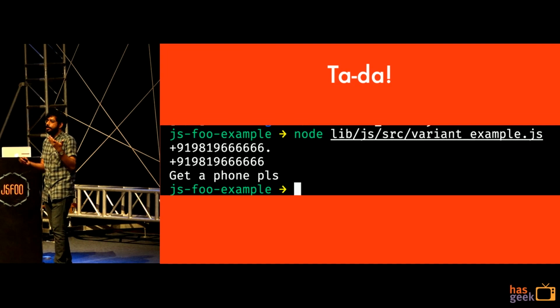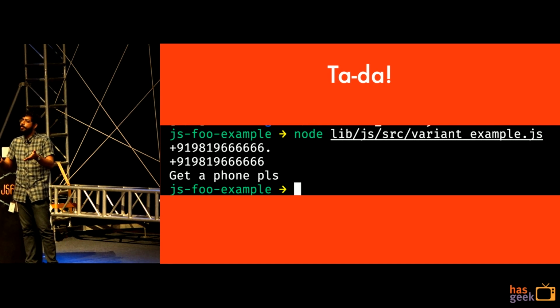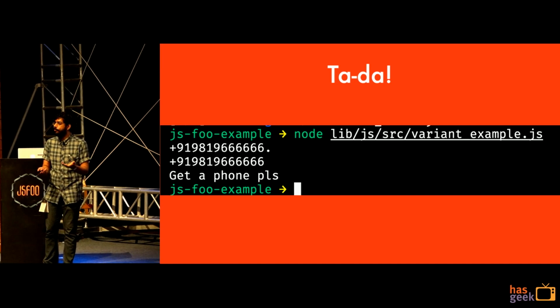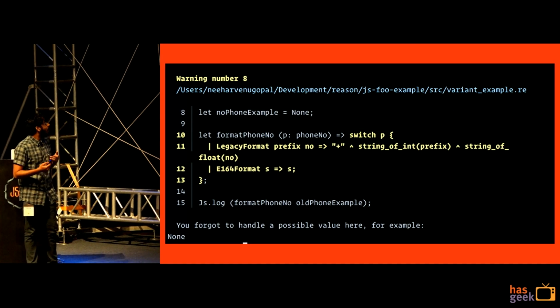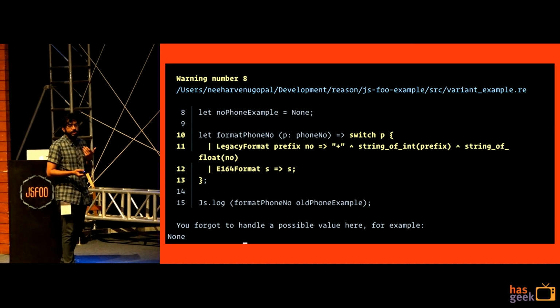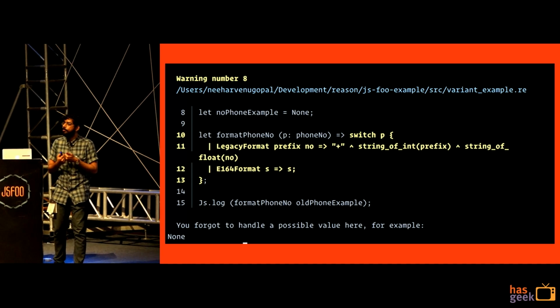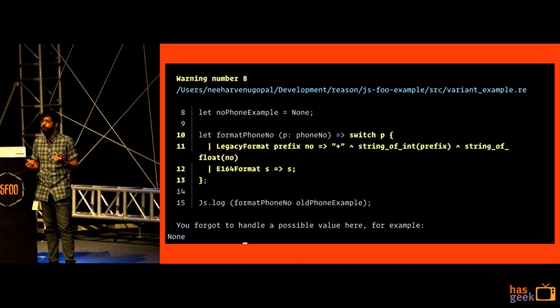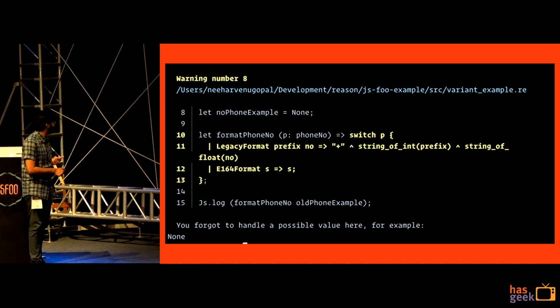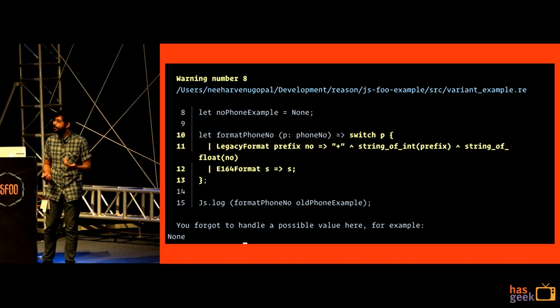This is pretty cool. We've just taken a bunch of our if-else logic and written it a bit more concisely. That's nice. Not too different from JavaScript. How can the compiler help us? Imagine I remove the case where there is no phone number. Here the compiler is immediately going to tell you you forgot to handle a possible value, when there is no phone number. That's it. Now I know that I need to handle that case as well.